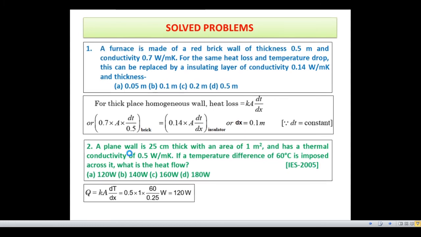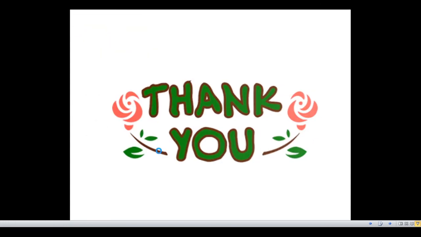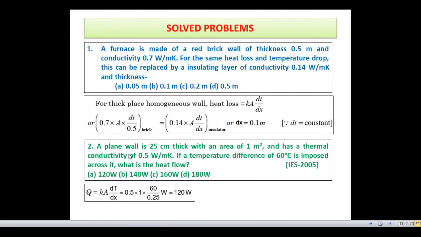Now in problem 2, a plain wall is 25 centimeter thick with an area of 1 meter square and has a thermal conductivity of 0.5 watt per meter Kelvin. If a temperature difference of 60 degrees centigrade is imposed across it, what is the heat flow? This is an IAS 2005 question.